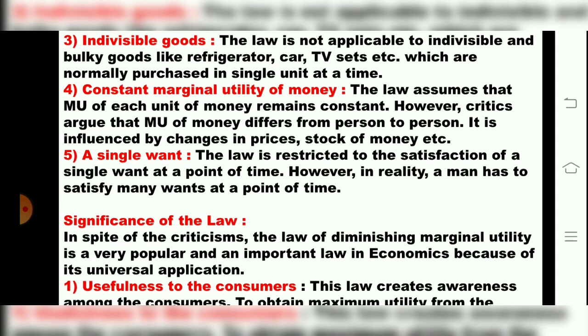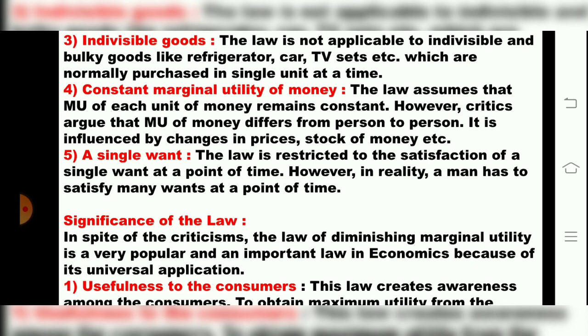That is, it is telling about satisfaction of a single want, a single commodity. But in reality, man has to satisfy many wants at a point of time. Our demands are different. Every time our needs will be different. So in reality, a man will satisfy many wants at a point of time.